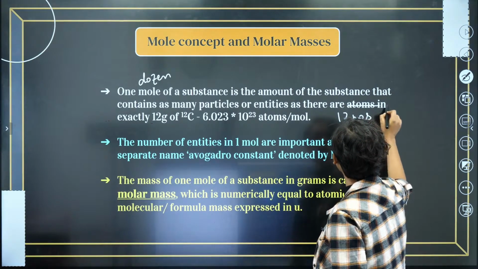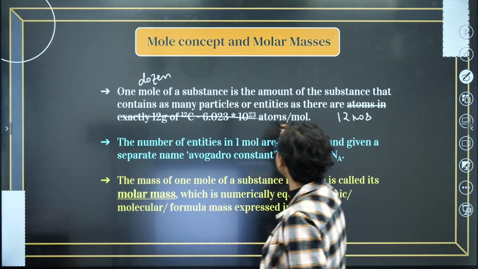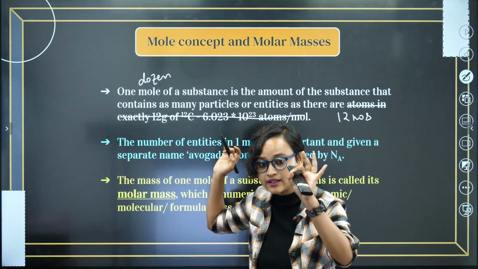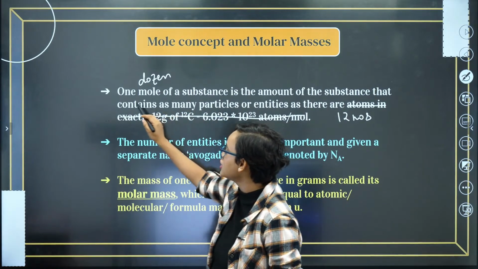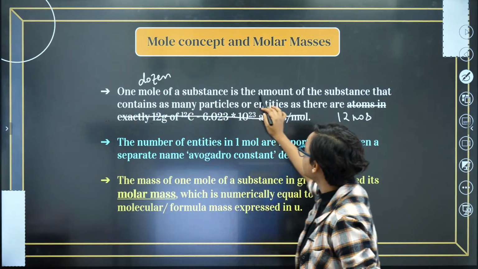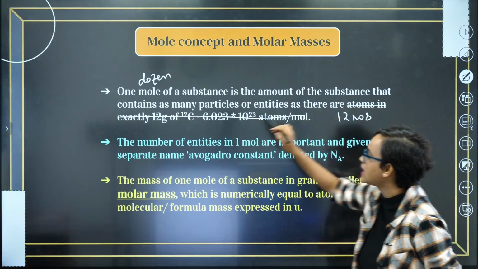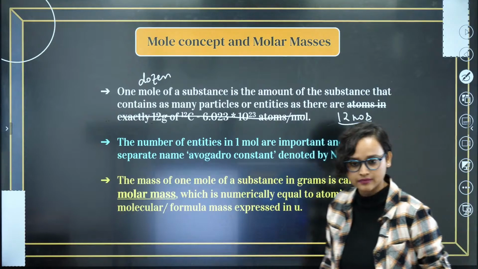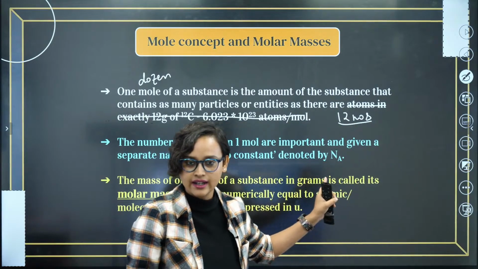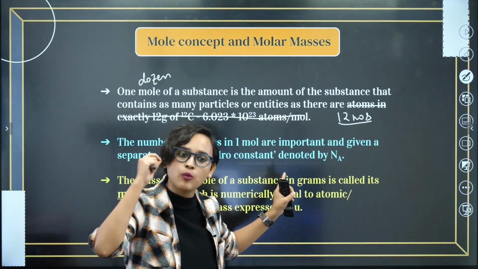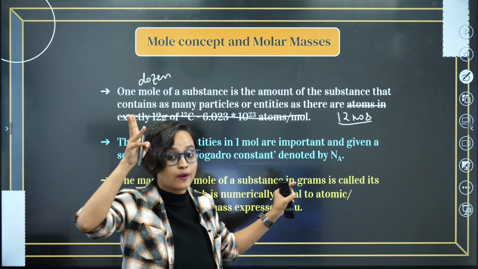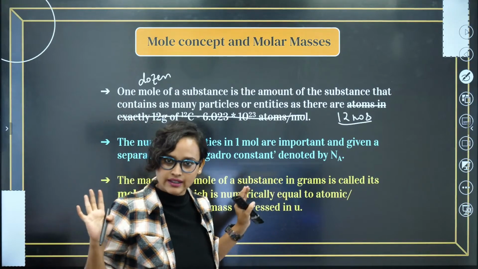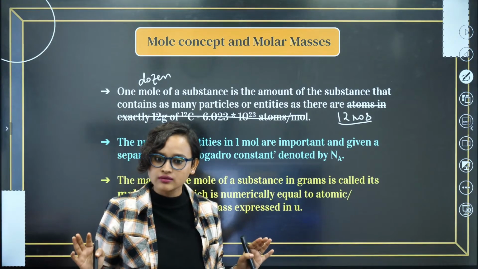Instead of writing all of this about atoms in exactly 12 gram of carbon 12, this is my dozen definition. So whenever I say 1 dozen, you always think of 12. 1 dozen, 12. 12, 1 dozen. Is that what we think or not?